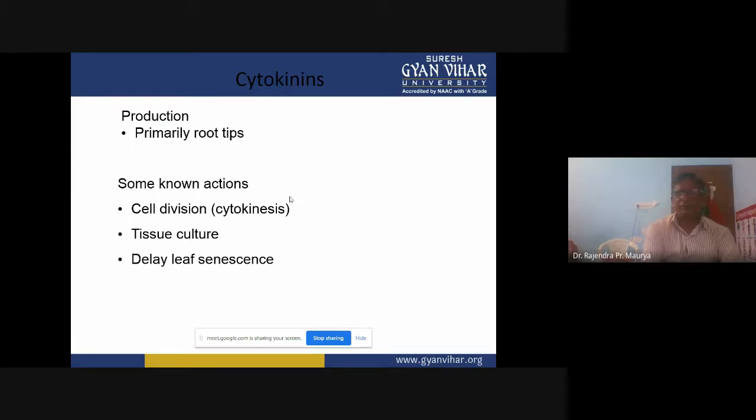Inoculation is the first stage. The second is multiplication or proliferation. The third phase is in vitro rooting, and the fourth phase is acclimatization.